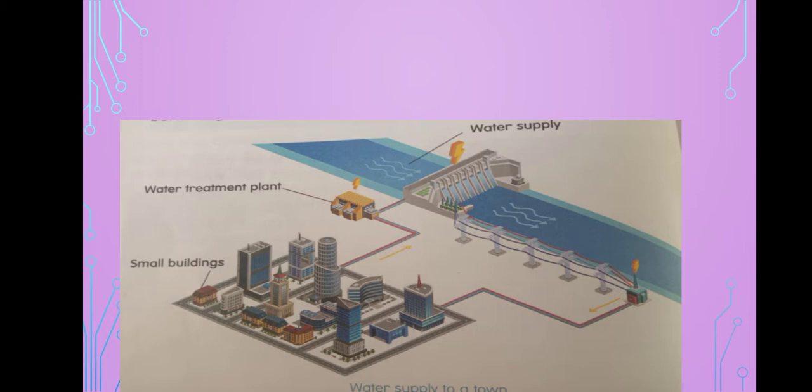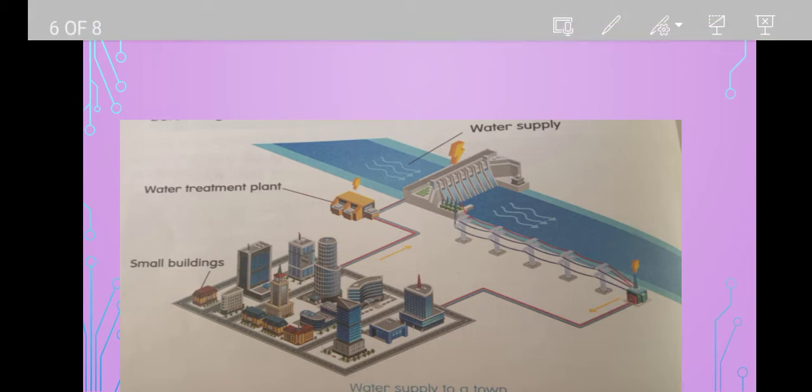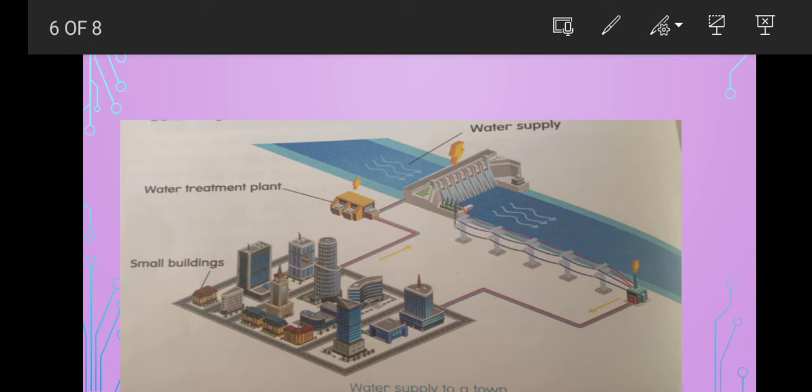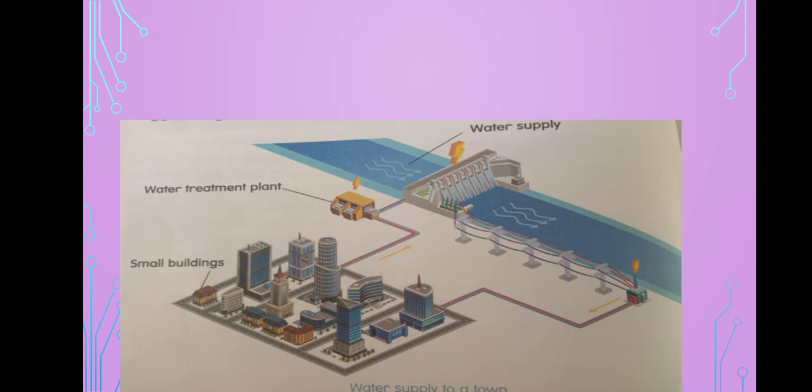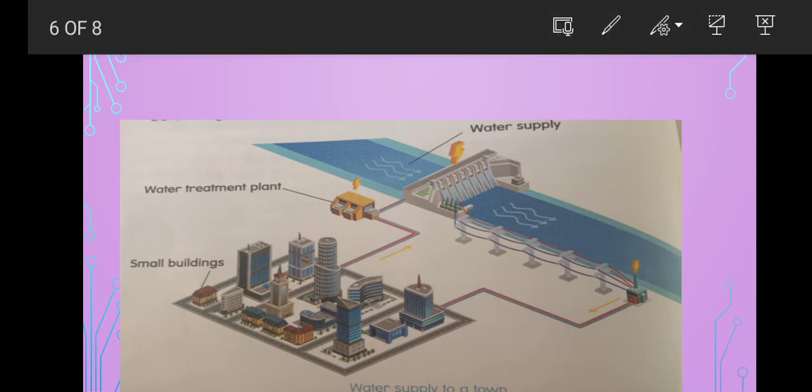Here, children, in your textbook, page number 39, they have given one picture. You need to observe the picture, children. What is happening in this picture? In this picture, they have given a water supply, a water treatment plant, and small buildings. The water supply is like a river, and this water goes to the water treatment plant. What is the meaning of water treatment plant, children? Do you have any idea about that?